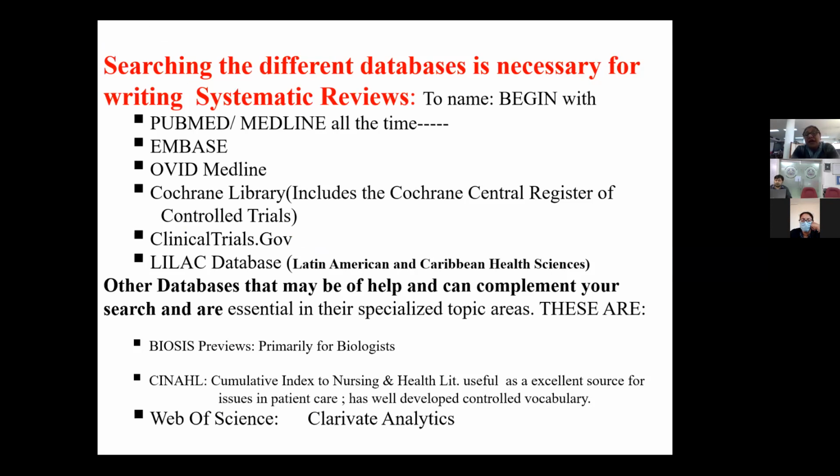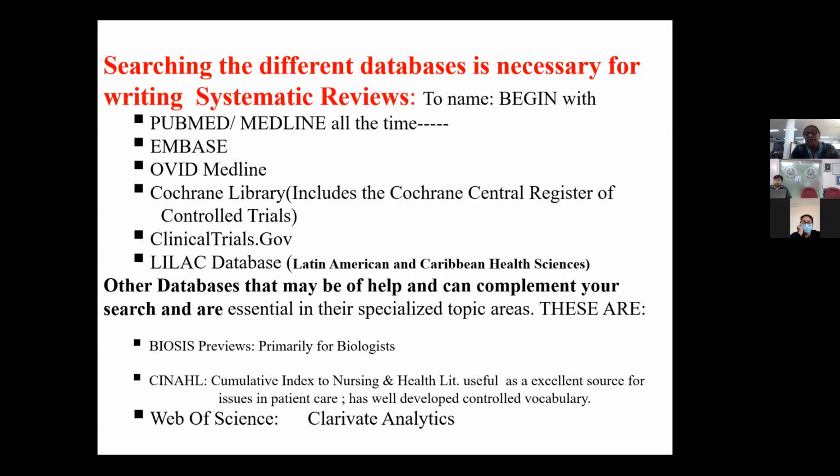Actually, these databases I'm just naming because when you write systematic reviews, depending on the topic of your interest, and writing systematic reviews or any other review or article, sometimes it is specified that you need to consult these databases. So if it is specified by the institute that you need to search these databases, you should know that these are a few of the databases which are mainly required to search for writing systematic reviews.